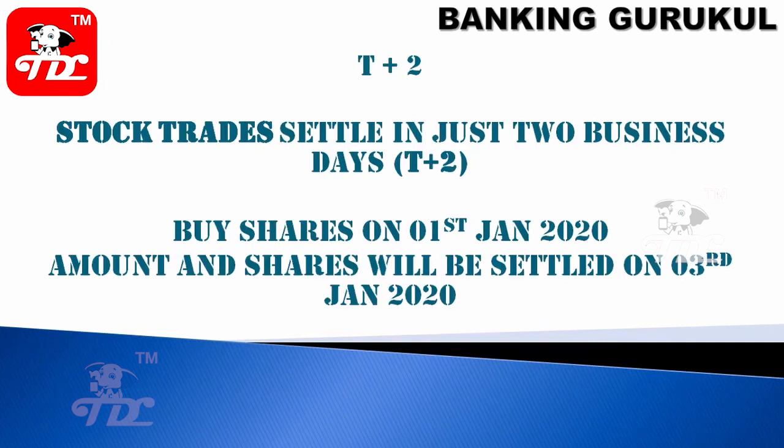What is T plus 2? Stock trade settle in just 2 business days. So already we discussed trading day means T and settlement day will be T plus 2. On third day you have to settle the amount and shares also. So today if you buy the shares, on third day you have to pay the money to the other party. He'll transfer the shares to your account. Okay. In my example, if you buy the shares on 1st January, amount and shares will be settled on 3rd January because this is T plus 2.